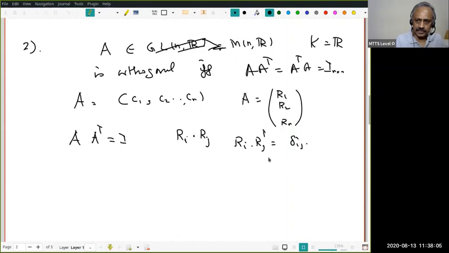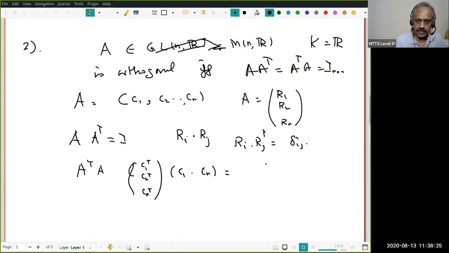So please check if you have not learned this. Similarly, when I want to construct A transpose A, I take A as a column matrix. Therefore, this will be C1 transpose, C2 transpose, Cn transpose, a row, into C1, C2, Cn.